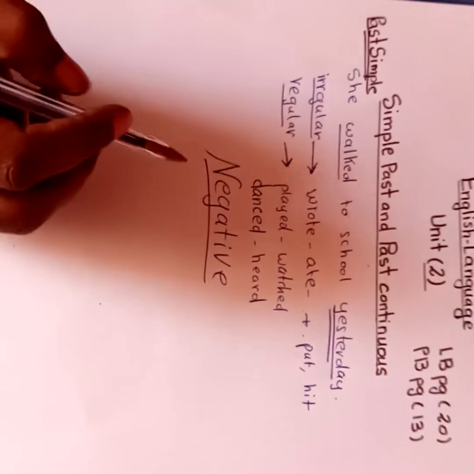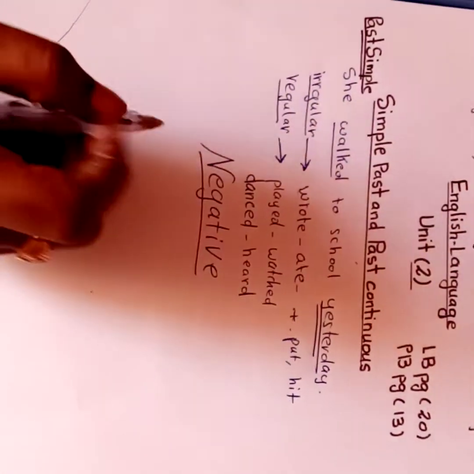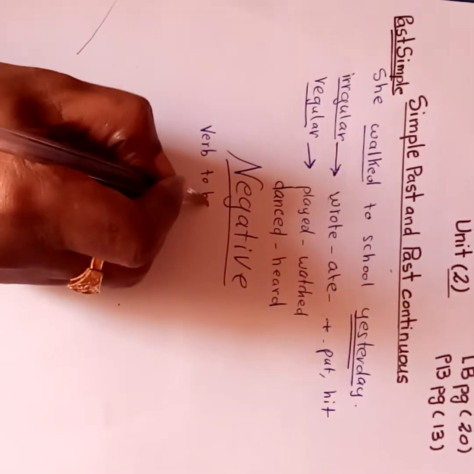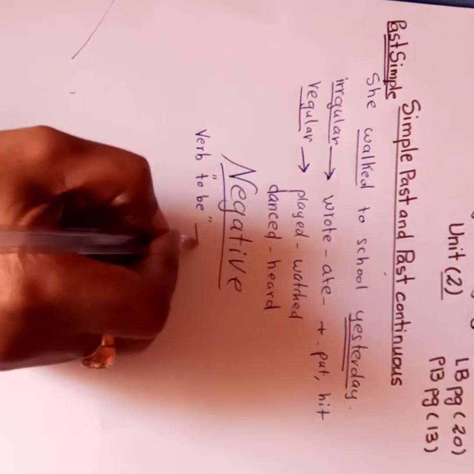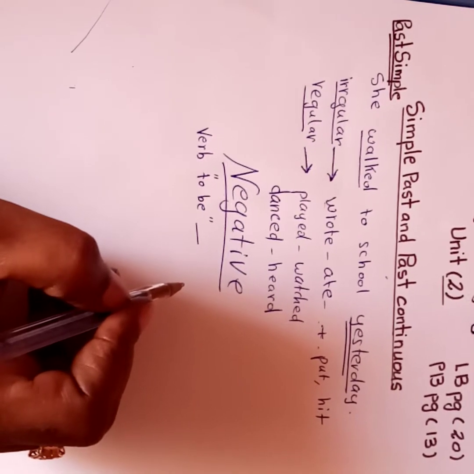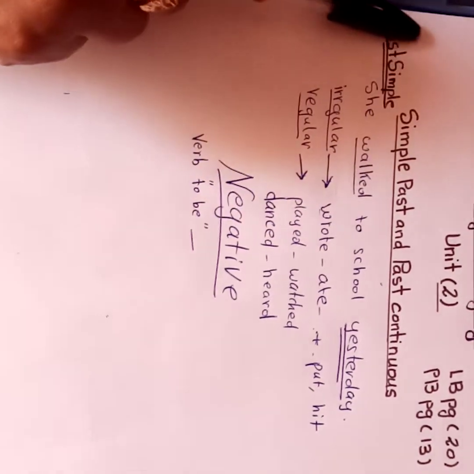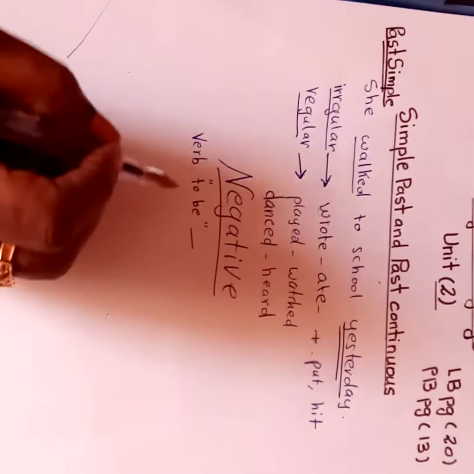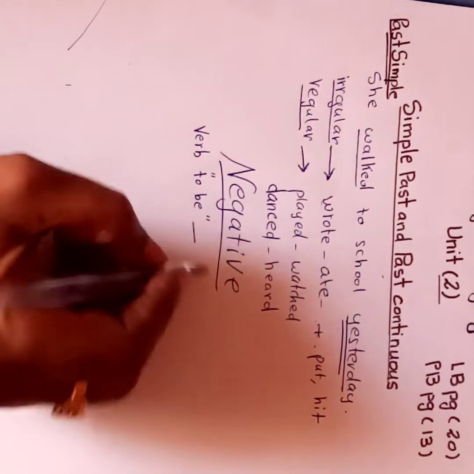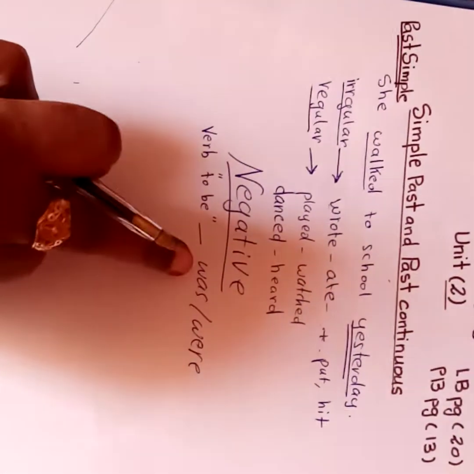Okay, now the most important thing today is the negative form. Before we start to do the negative form of the past simple, I want you to know first what we mean by the verb to be. In English, we have three forms of the verb to be in the present and three in the past. Because our topic today is the simple past tense, here I want to show you the verb to be in the past. We have was or were. These are the verb to be.